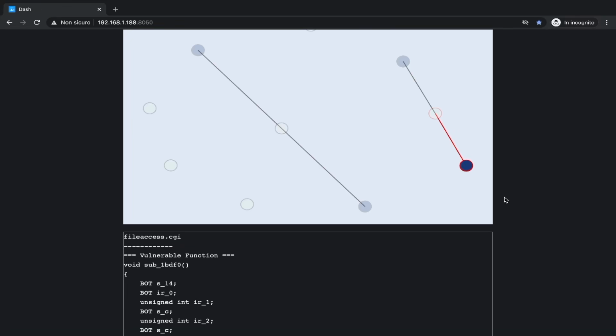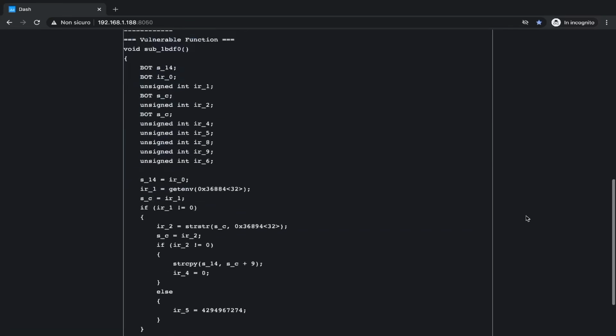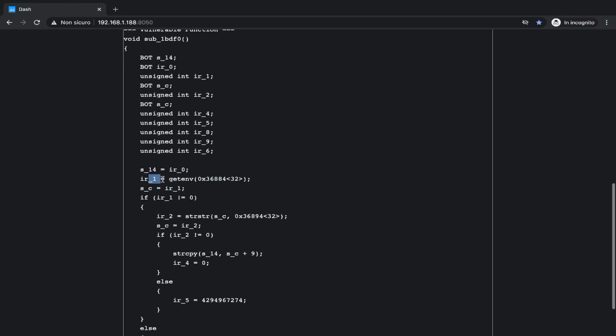The decompiler in angr is still a work in progress, so you can see that the quality of the decompiled code is not excellent, but it's still good enough for us to spot a real vulnerability. In fact, this function reads tainted data from an environment variable, and this data is later used in an unsafe string copy without checking any sizes of the destination buffer.